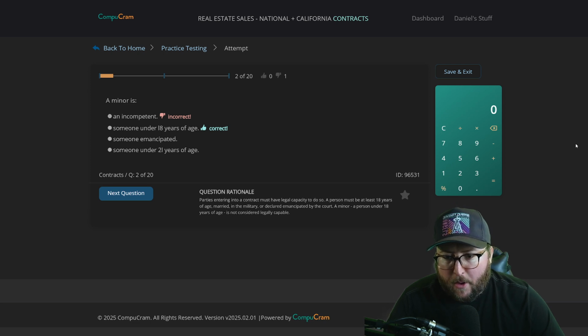Question rationale. Parties entering into a contract must have a legal capacity to do so. A person must be at least 18 years of age, married, in the military, or declared emancipated by the court. A minor, a person under 18 years of age, is not considered legally capable.